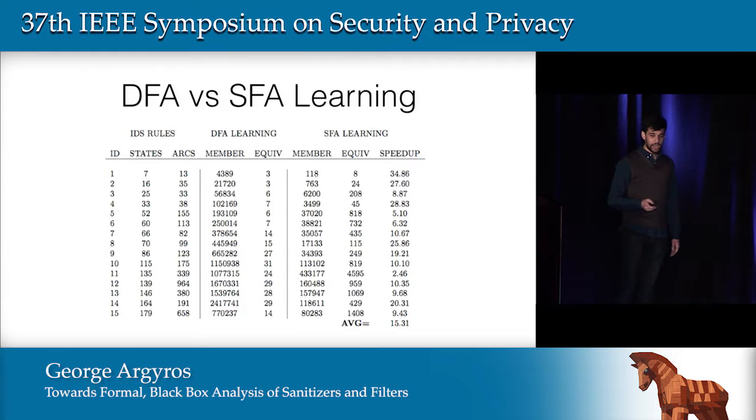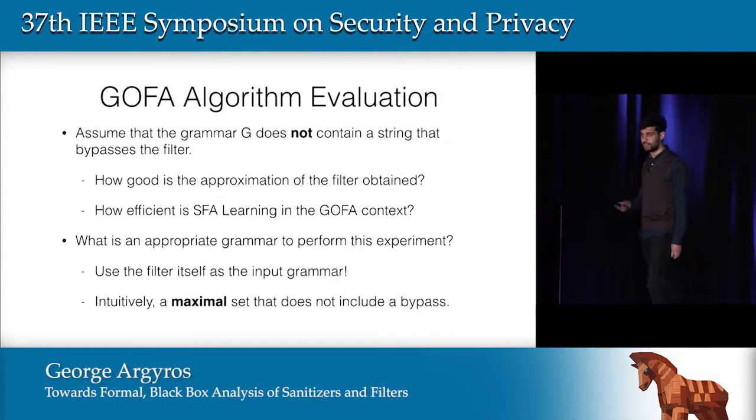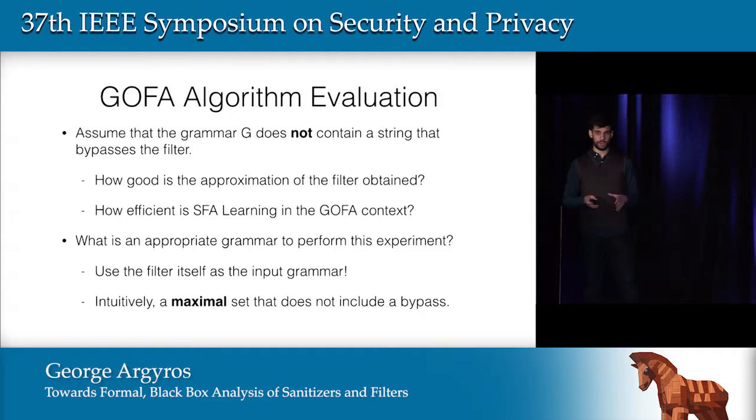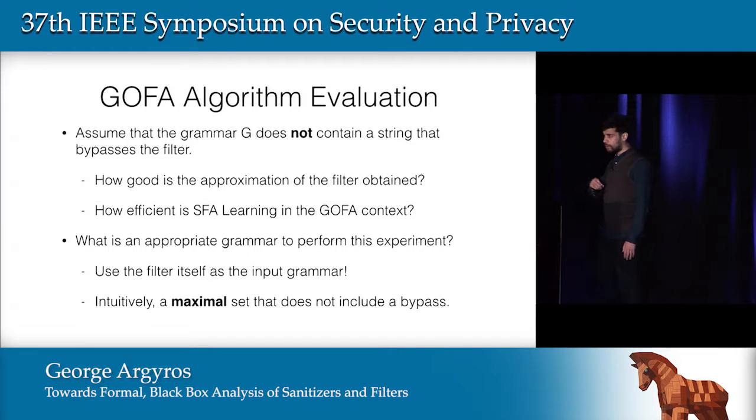Next, we would like to evaluate our grammar-oriented filter auditing algorithm. And the first experiment we performed is we assumed that the grammar does not contain a string that bypasses the filter. In that case, we would like our algorithm to actually function as an equivalence oracle and provide us with a good approximation of the target filter. And the important question here is, what is the correct grammar to use for that algorithm?